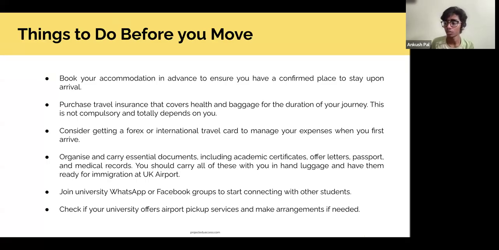Right. So there's a few things that you need to do before you move. Before you move to the UK, you have to make sure that your accommodation is booked. Now, it can be a student hostel or an Airbnb or hotel, whatsoever, but please ensure that you have a place to move, because otherwise, it will be very difficult for you to reach there with all of your luggage and then having to look for a place to live because it's going to be a big issue.